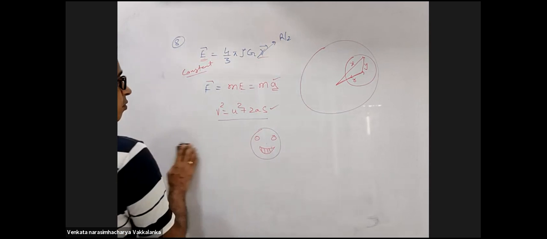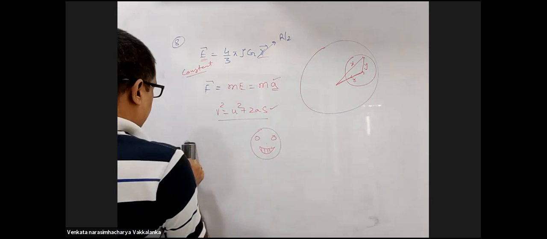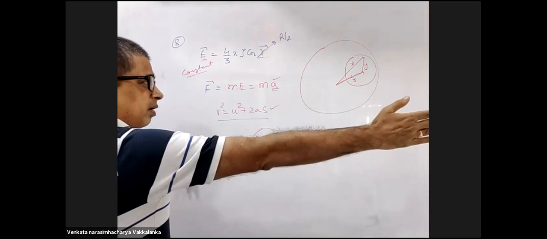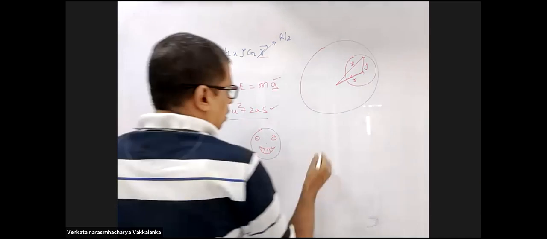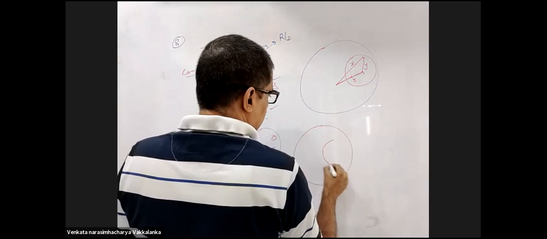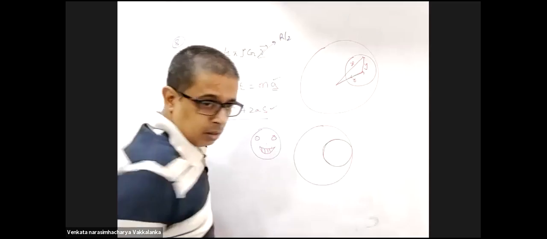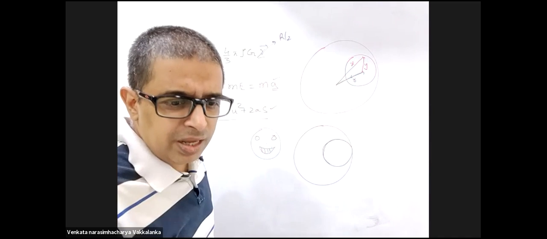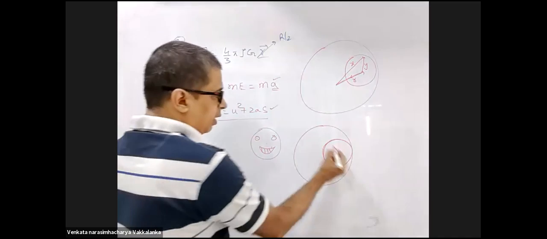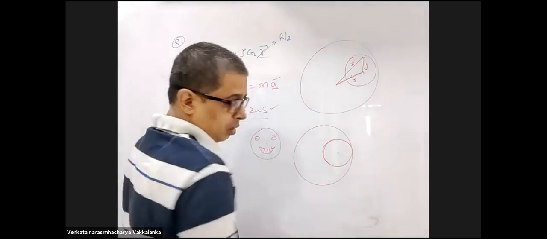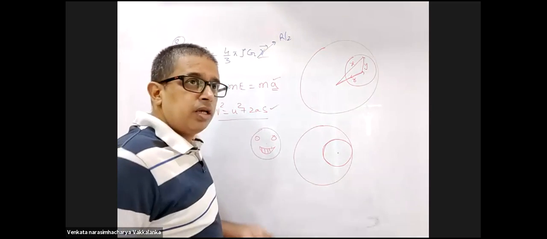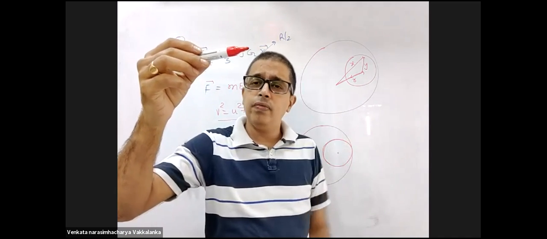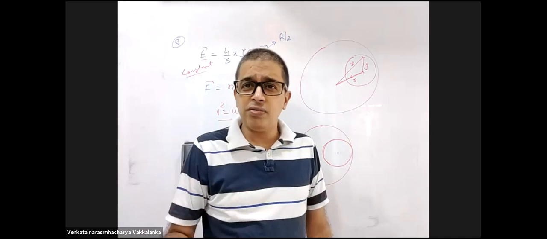So we are making it go in a parabolic path, right? Why? The acceleration is right to left and the velocity is downwards. No. Where is it released? Released from rest. It would go in the direction of acceleration only, na? I release a particle here. Which direction will it go? In the direction of acceleration.